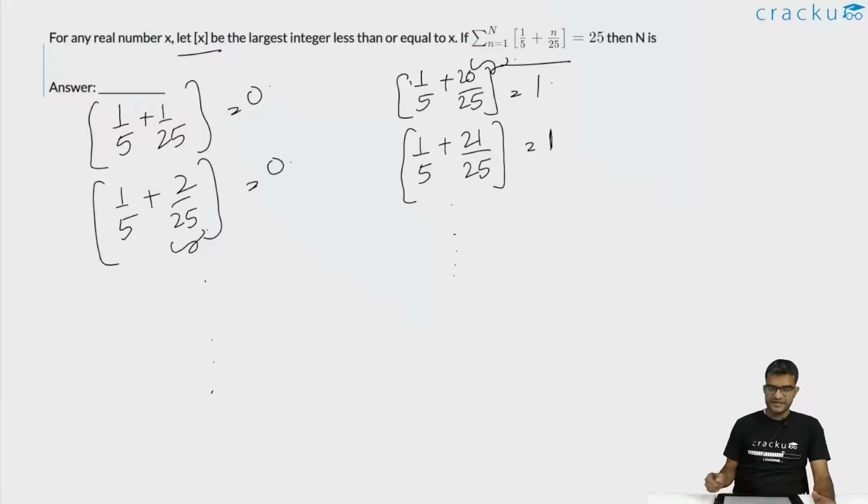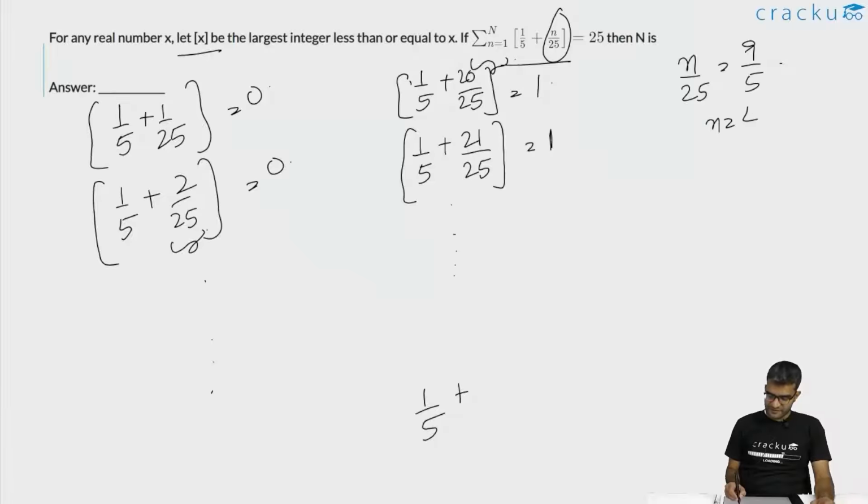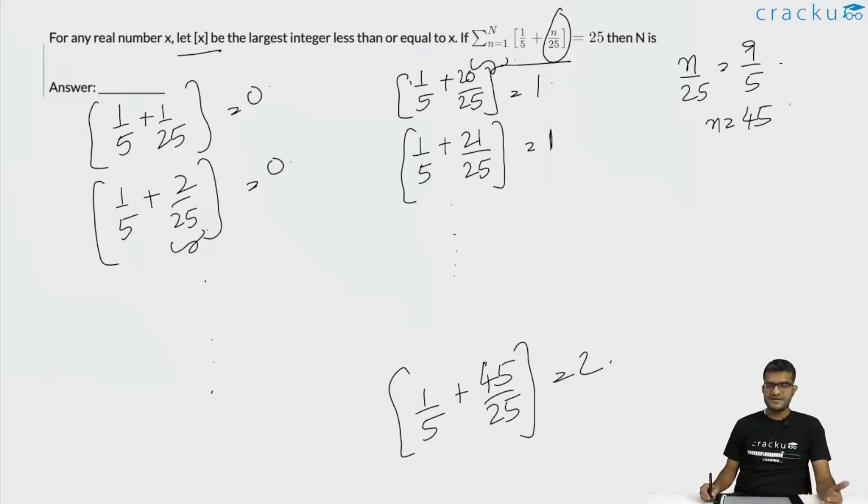This continues to be the case and it becomes equal to 2 for the first time when this part n by 25 is equal to 9 by 5. Because then 1 by 5 plus 9 by 5 becomes equal to 2 and the integer part will also be equal to 2. So the value of n will be 45. So when this is 1 by 5 plus 45 by 25, for the first time this is equal to 2. So the last time it is equal to 1 is when the value of n is equal to 44 by 25. Here it is equal to 1.